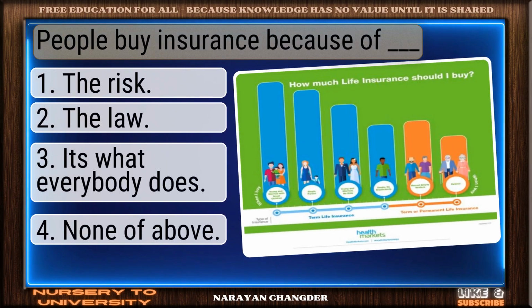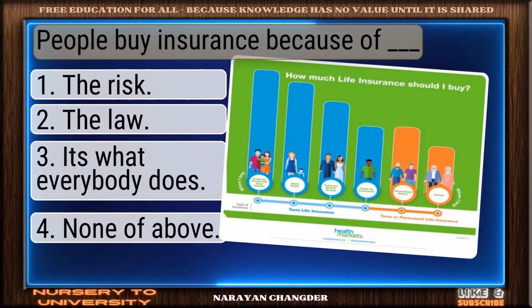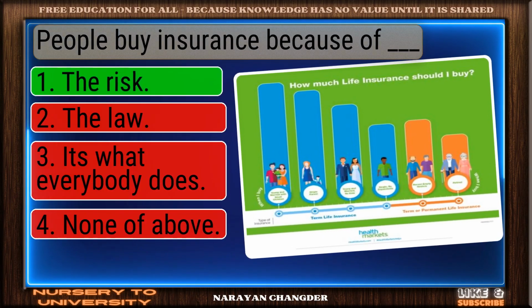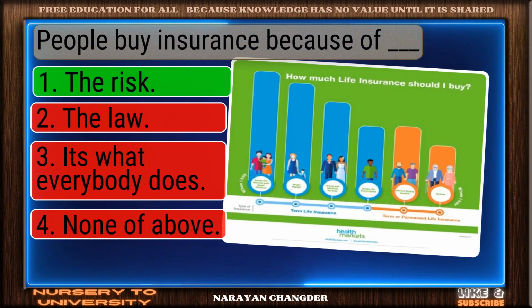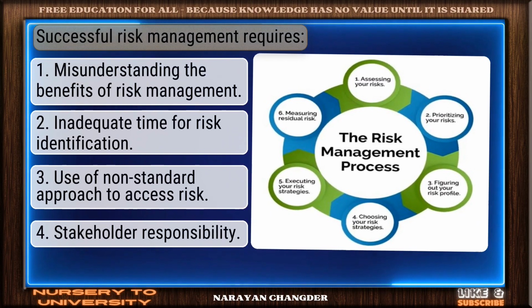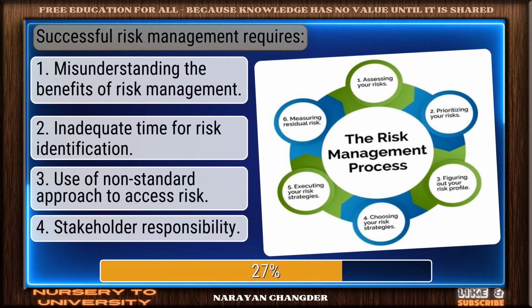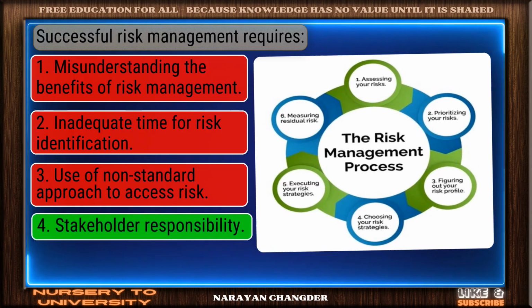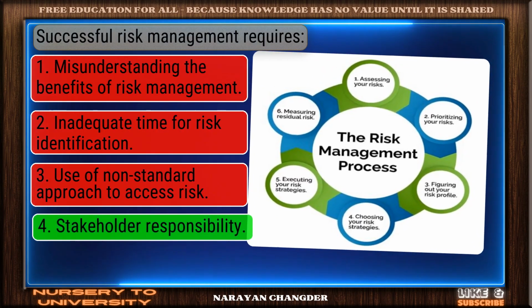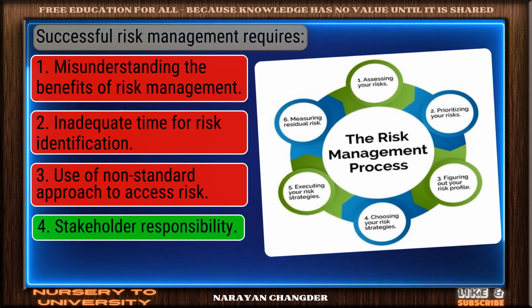Question number 17. People buy insurance because of dash. Right choice. The risk is the best answer. Question number 18. Successful risk management requires. Clear logic. Your choice stakeholder responsibility is sound and 100% true.